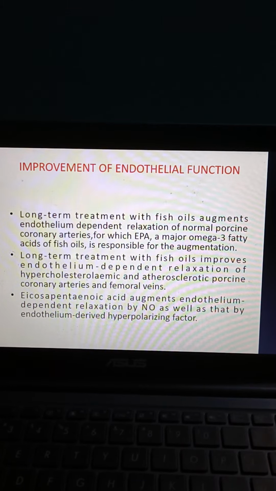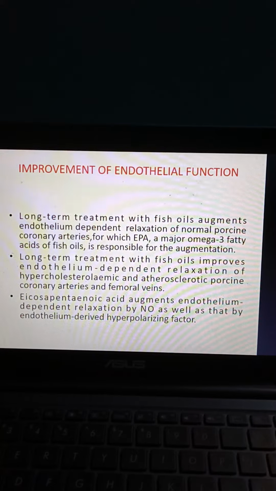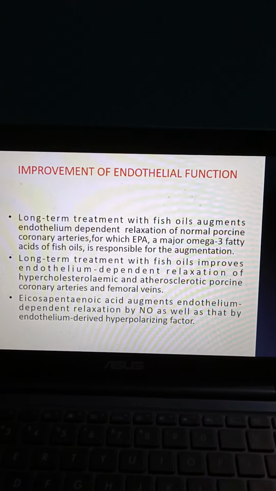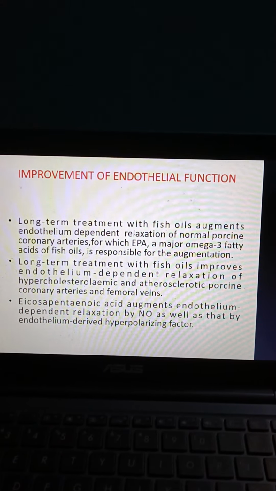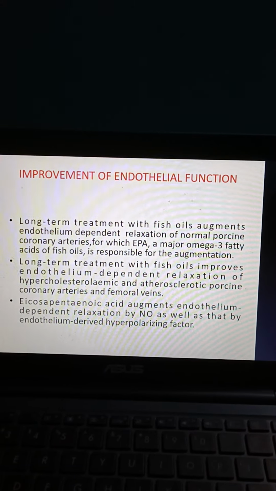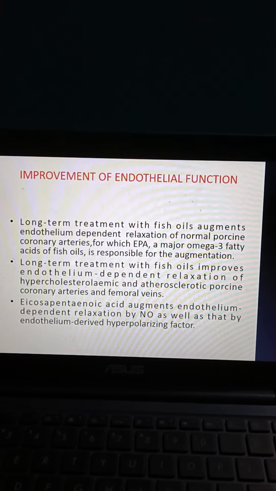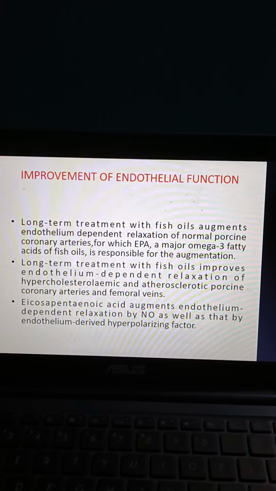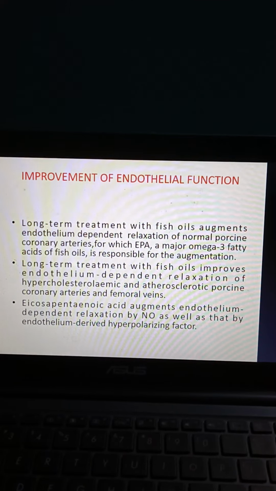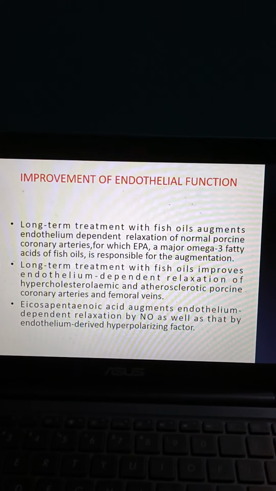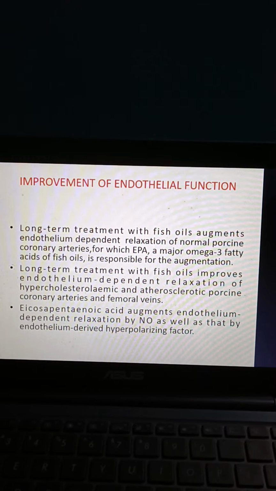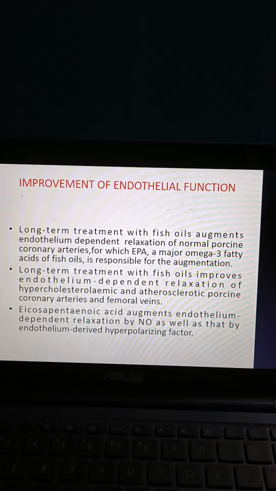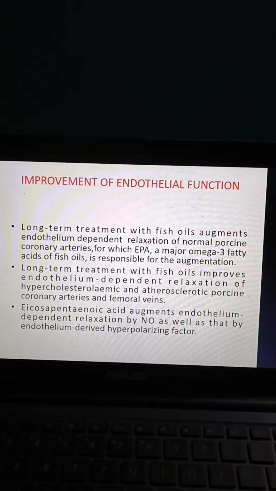Long-term treatment with fish oils augments endothelium dependent relaxation of normal porcine coronary arteries, for which eicosapentaenoic acid, a major omega-3 fatty acid of fish oils, is responsible for the augmentation. Long-term treatment with fish oils improves endothelium dependent relaxation of hypercholesterolemic and atherosclerotic porcine coronary arteries and femoral veins. Eicosapentaenoic acid augments endothelium dependent relaxation by NO, nitric oxide, as well as that by endothelium derived hyperpolarizing factor.